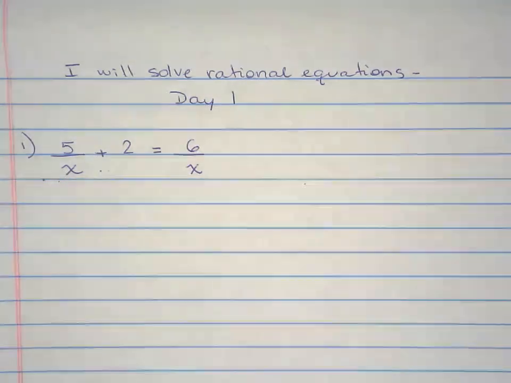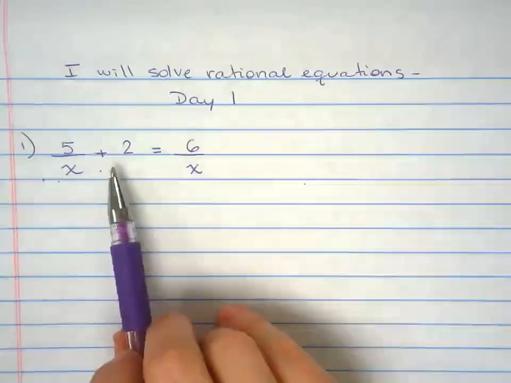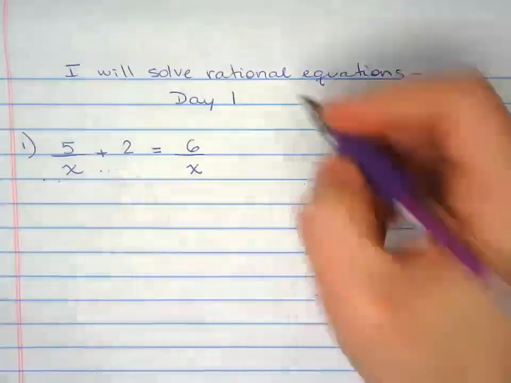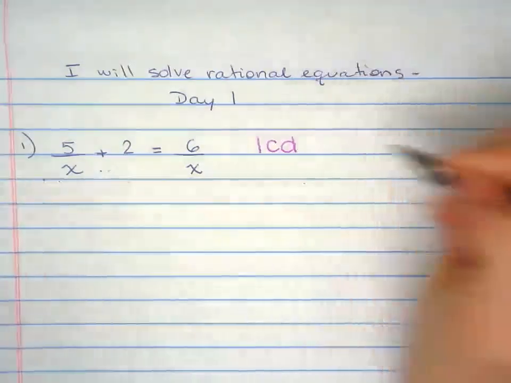We're solving rational equations. It's going to be a day 1 and day 2 type thing. I just don't want to overwhelm it with 75 different examples here. So the same thing that we've been doing, we're going to have to find the least common denominator.